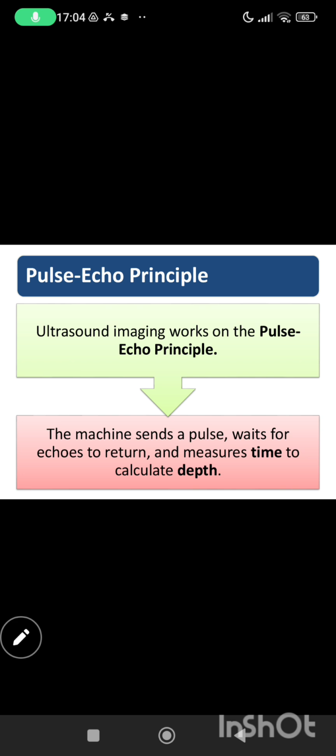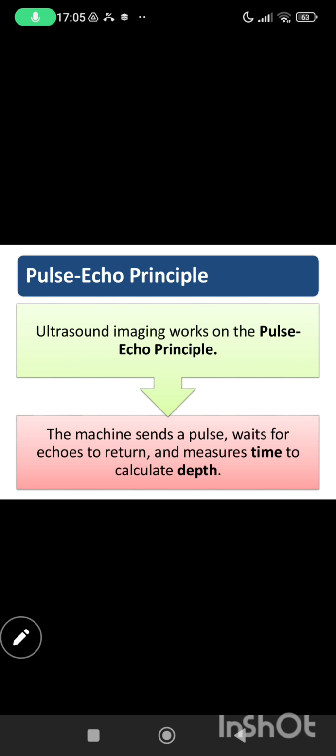And what is the calibration speed in ultrasound? I think it's about 3,900 something. Calibration speed. Speed of sound in soft tissue is 1540 meters per second.